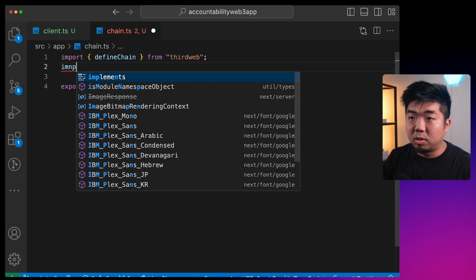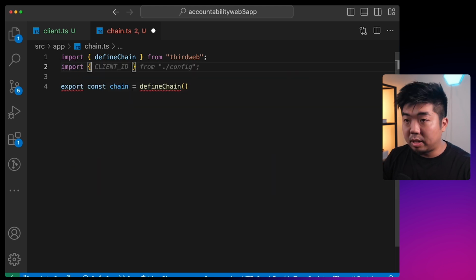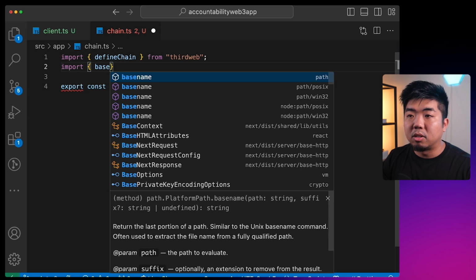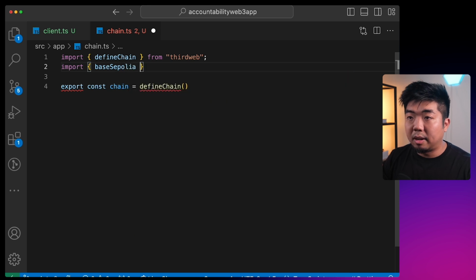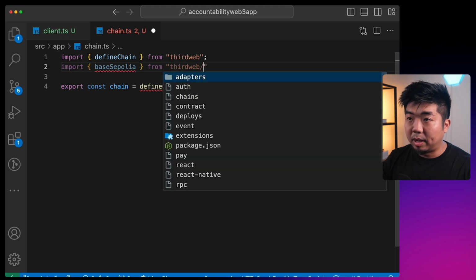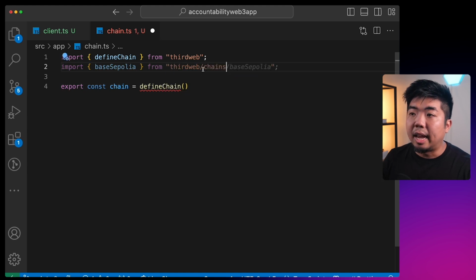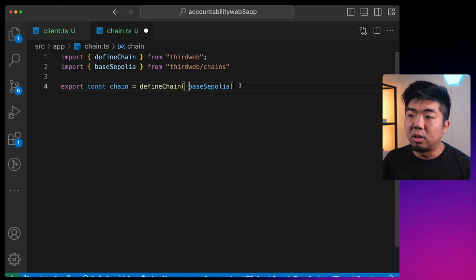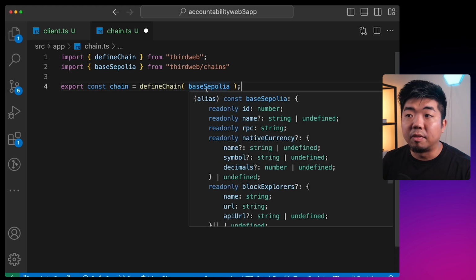So if I go to here and I import, I'm using Base Sepolia here. So if I go baseSepolia, I can import this from thirdweb/chains here, and then I can use baseSepolia. So again, we have some predefined chains that you can use. If not, you can just provide this with the chain ID of the chain that you are going to be using.